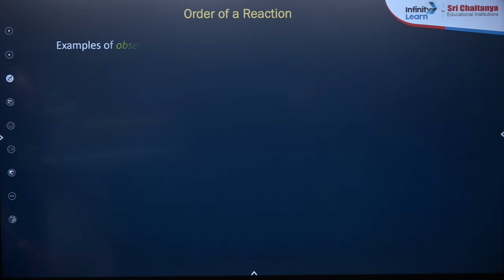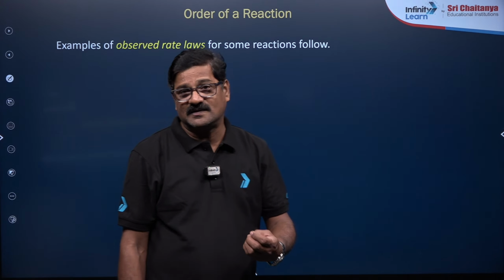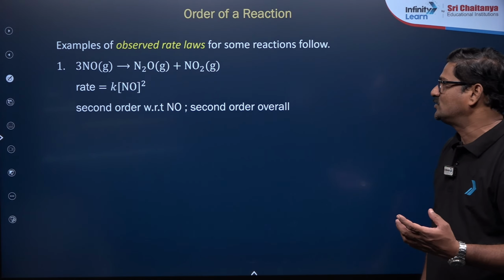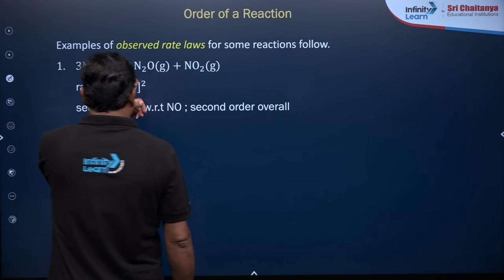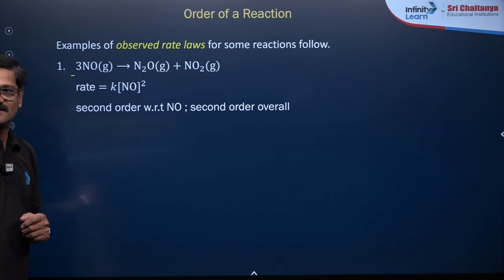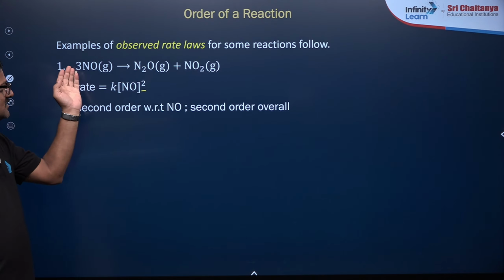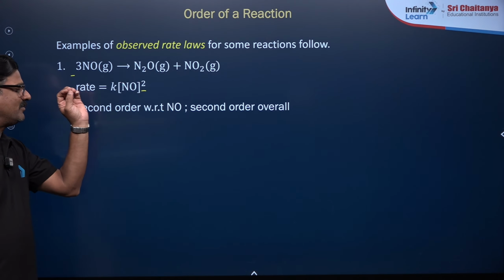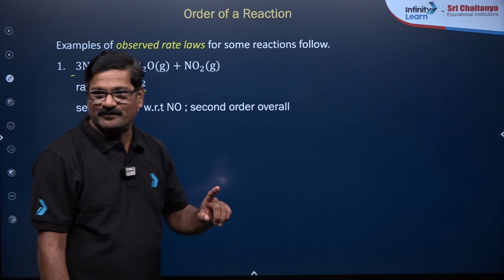Okay. And order of reaction examples, observed rate laws for some reactions. These are some examples I want to give you. Here 3NO gives N2O plus NO2. Rate is K[NO]^2, so the order is 2, but the balanced equation gives 3. This one is written by simply balancing the reaction, and this one is determined by doing the experiment. So second order with respect to NO, the overall order is second, right?